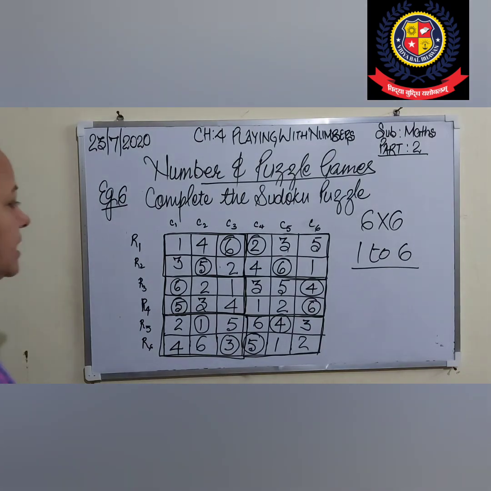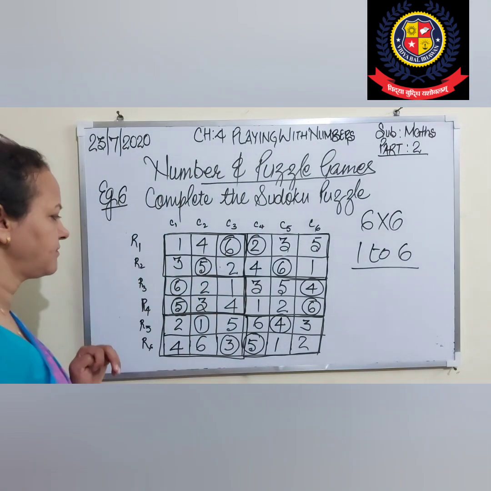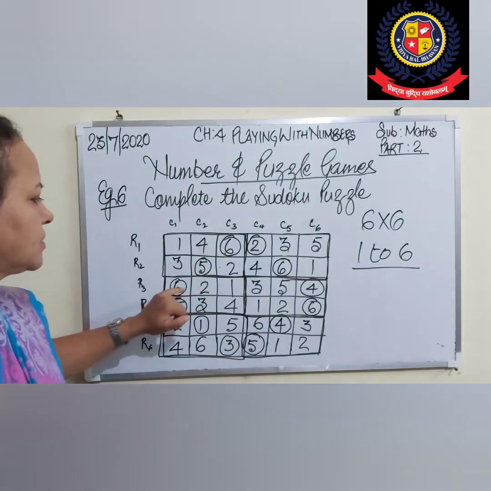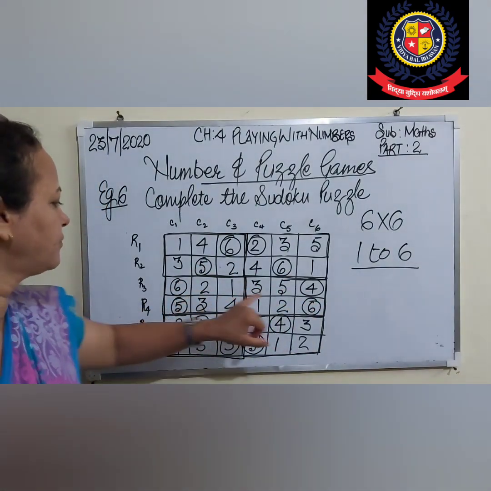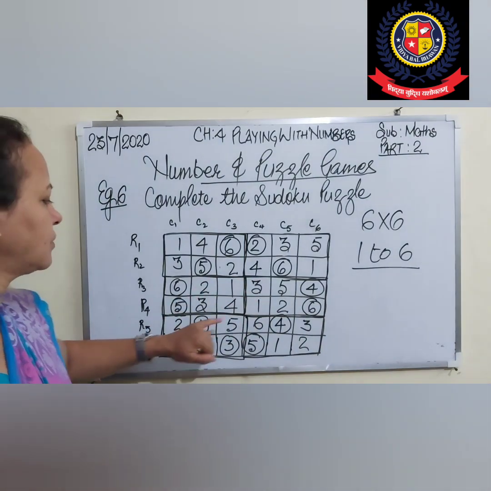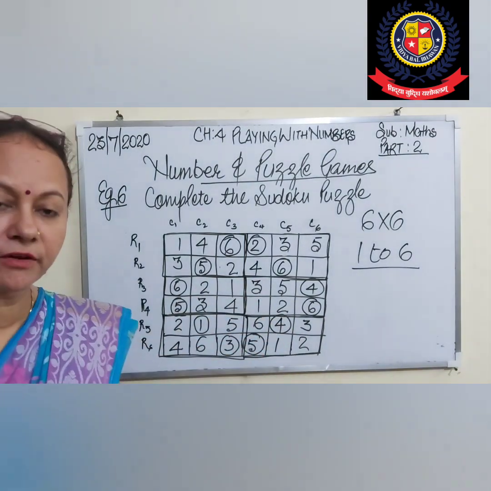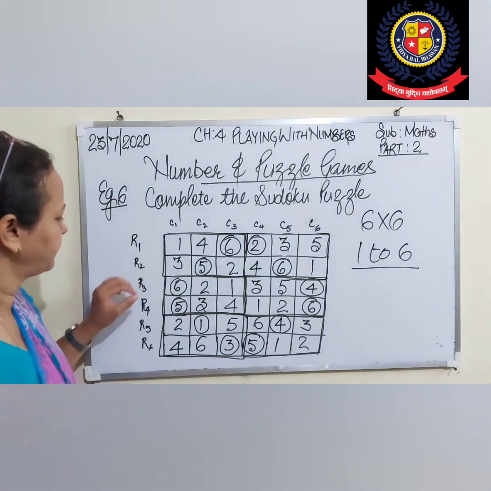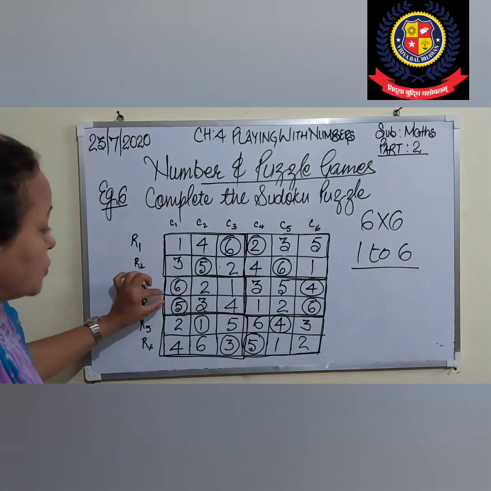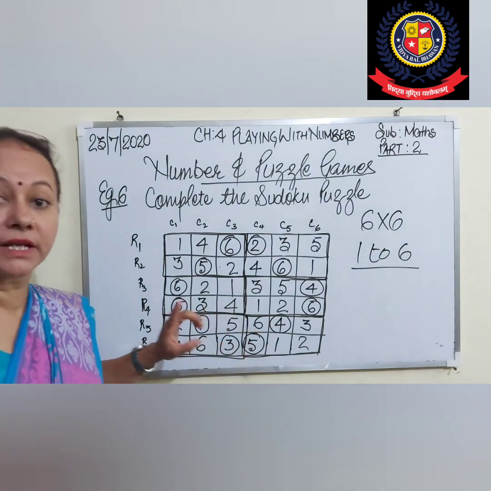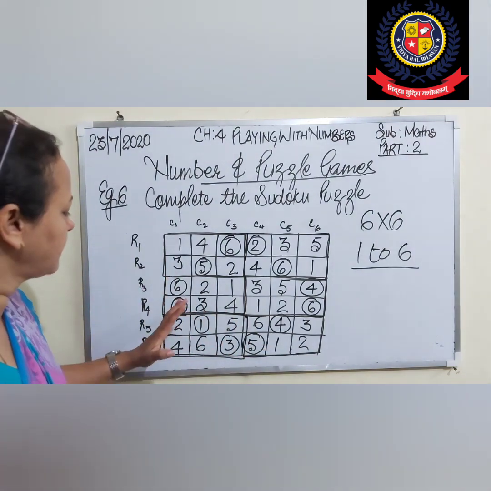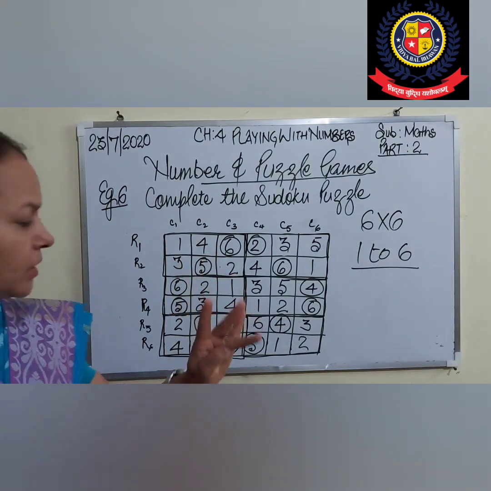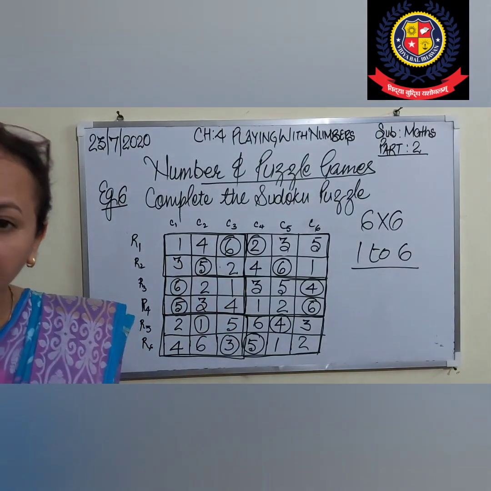In this row 6 and 2 are given. In this row 5 and 6 are given. In this row 6 and 4 are given. In this row 5 and 6 are given. In this row 1 and 4, and here 3 and 5. Whatever the number, if I am talking about this column, 6 and 5 are given, so I will not repeat those numbers again and again. Other than 6 and 5, I have to use 1, 2, 3, 4, because 5 and 6 we already have.